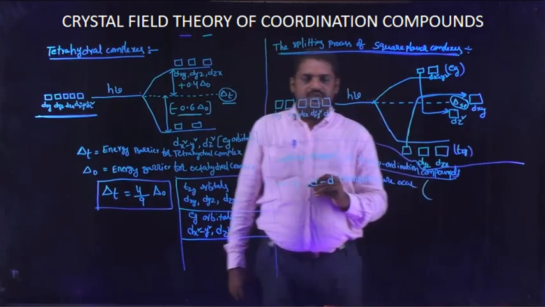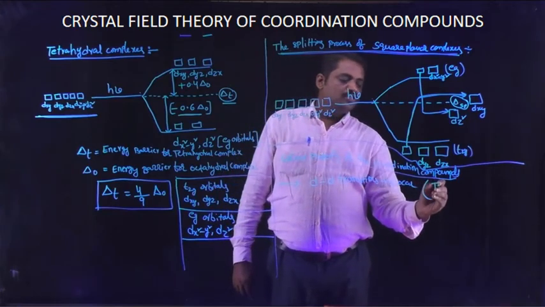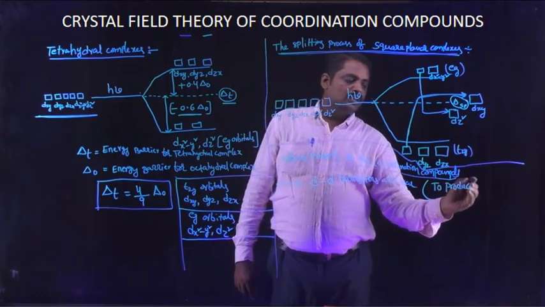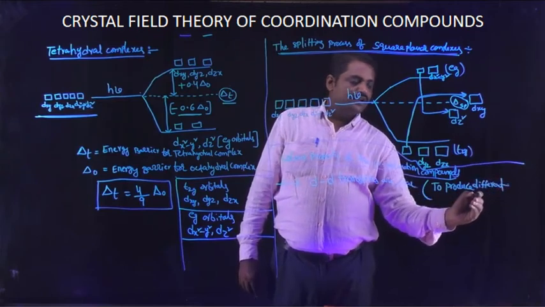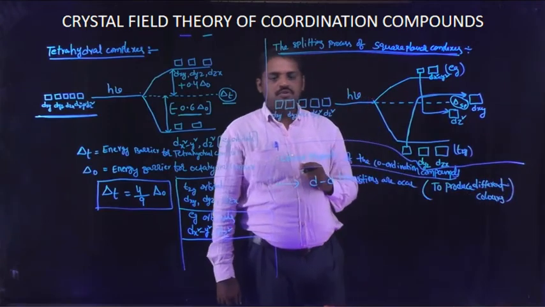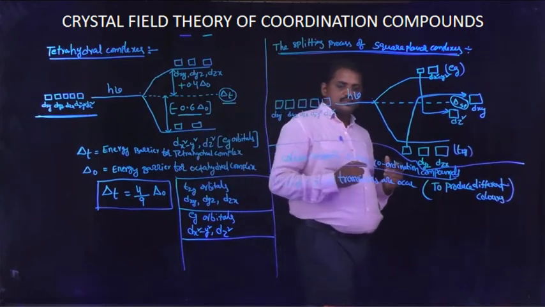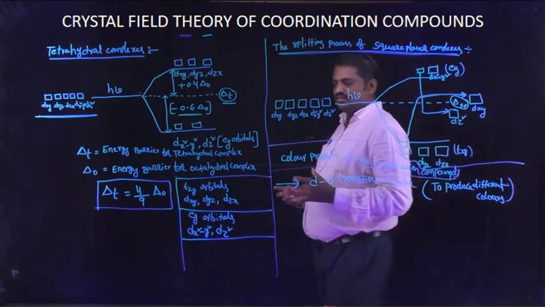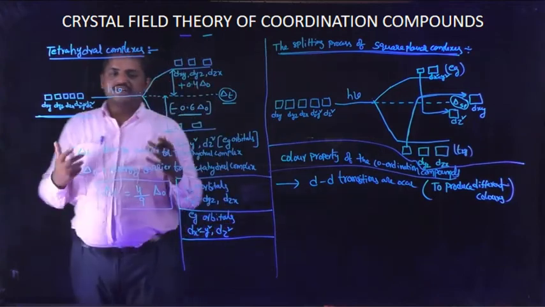In this splitting process, d-d transitions are clearly there, and the involvement of d-d transitions creates different types of colors.